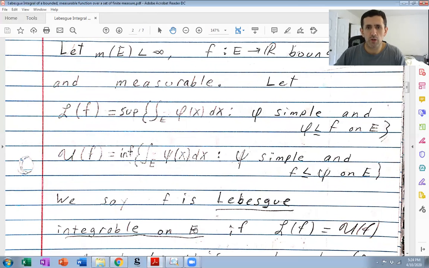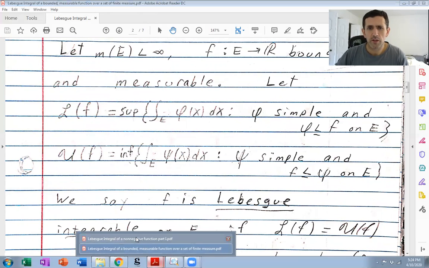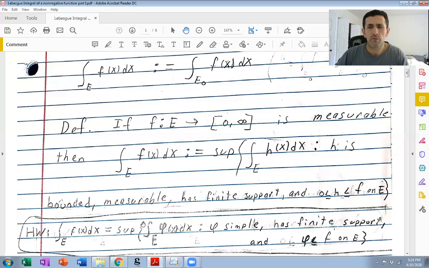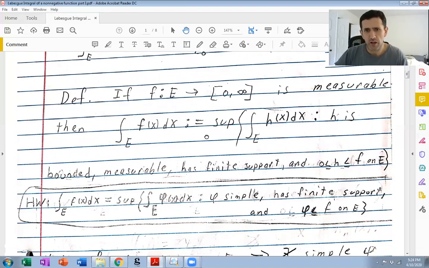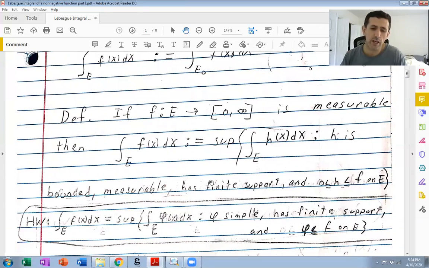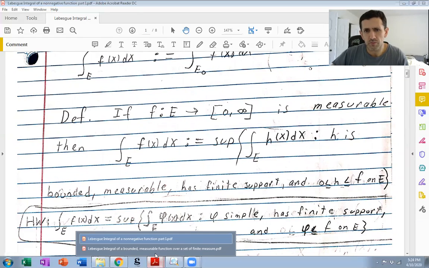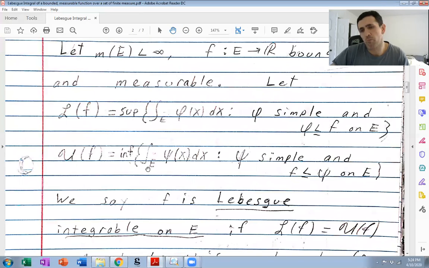Okay? So in particular, in the case when E has finite measure and when f is bounded, this definition here, which equals this supremum, that's for homework, coincides with exactly the previous definition.